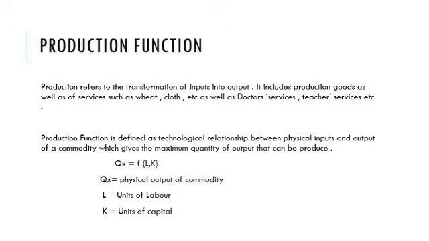Production function is defined as the technological relationship between physical inputs and output of a commodity which gives the maximum quantity of output that can be produced. It is written as quantity of X is a function of labor and capital. That is, production of commodity X depends upon labor and units of capital.